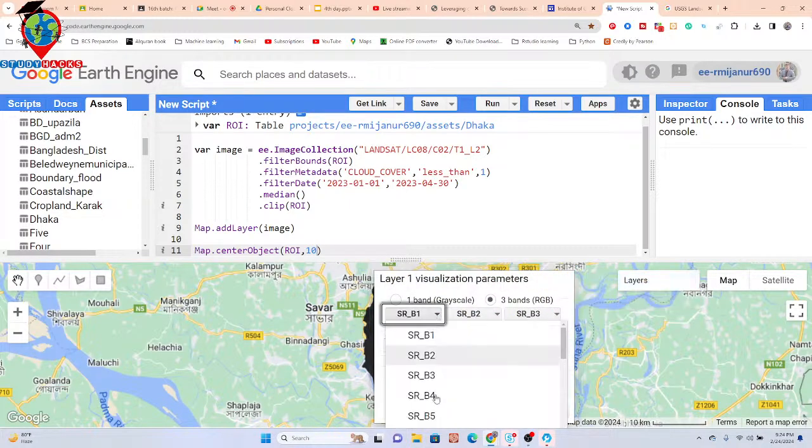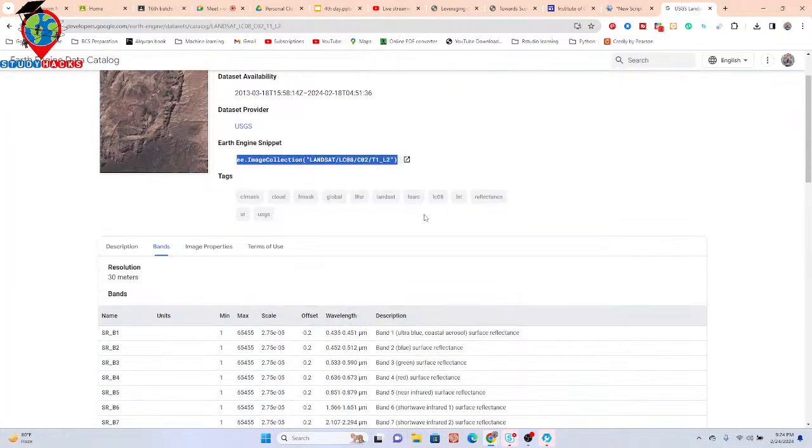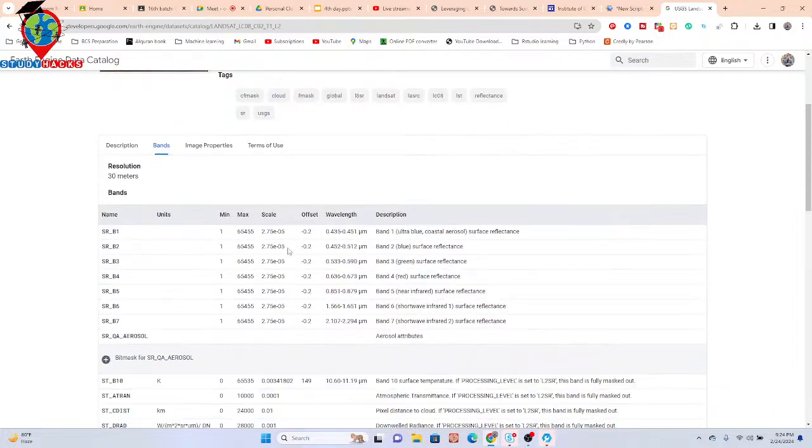So now I add the band combination. Suppose I add the true color. Before that, you can see it shows very long values, because at this time the image is not reprojected. So I need to reproject it. How can I reproject? Very easy. We simply multiply by the scale value.